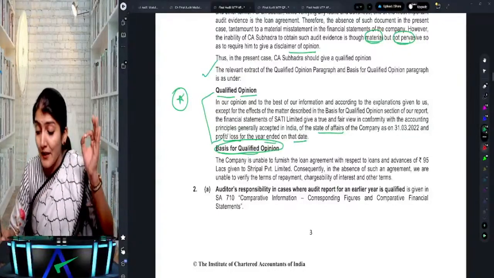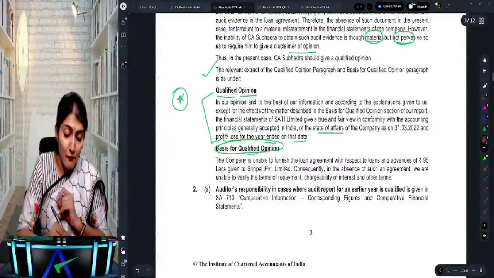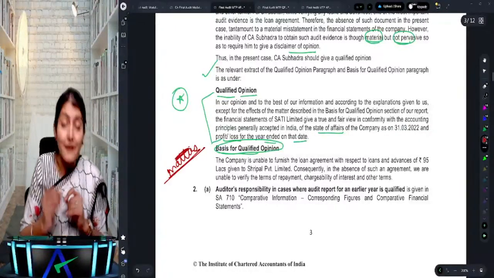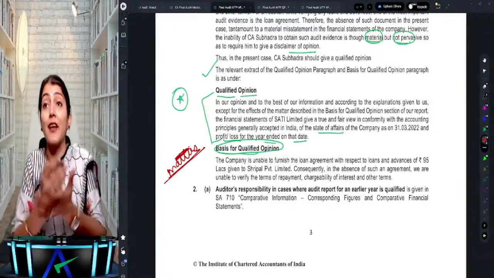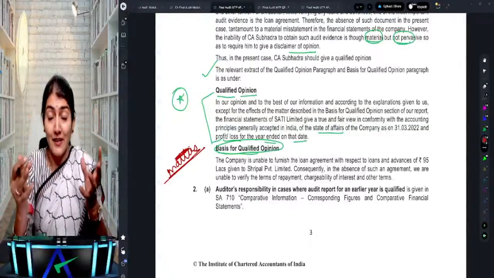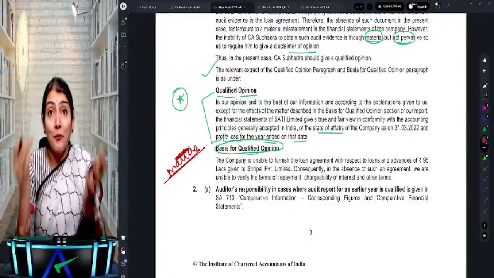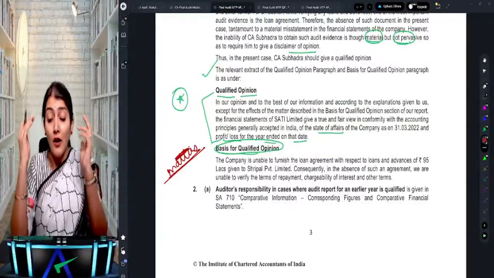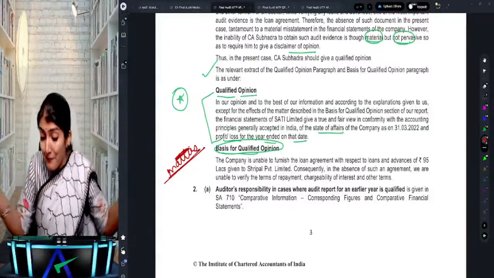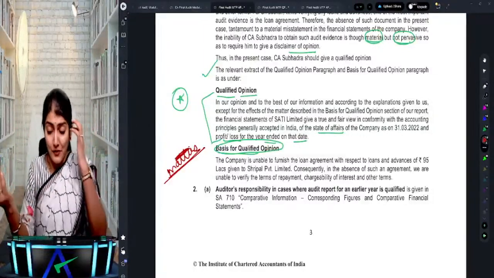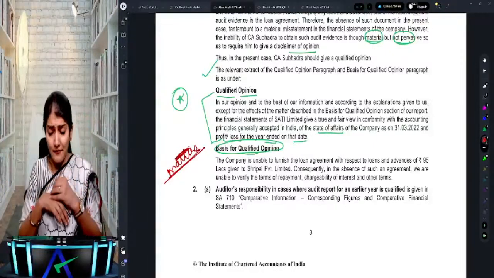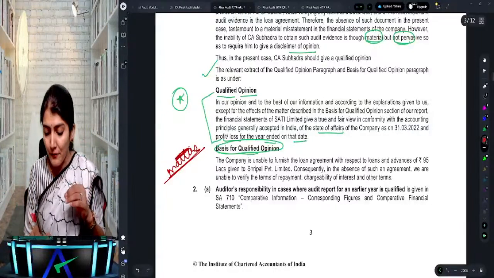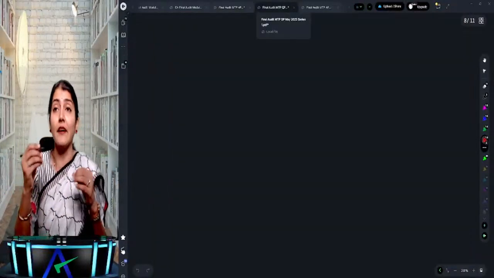And then the basis for qualified opinion paragraph. What is the first thing which you write in the basis for modified opinion paragraph? The matter which gave rise to the modification. Okay, why are you modifying your opinion? Why are you giving a qualified opinion? Why are you not giving a clean report? The matter which gave rise to the modification. So the company is unable to furnish the loan agreement with respect to the loans and advances of 95 lakh. Consequently, in the absence of such an agreement, we are unable to verify the terms of repayment, chargeability of interest, and the other terms.